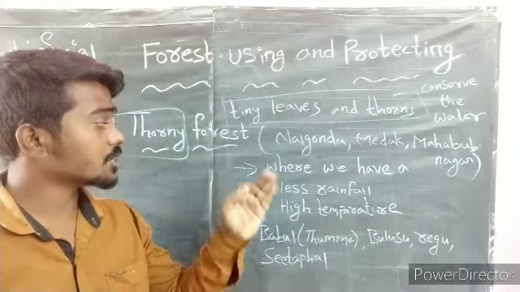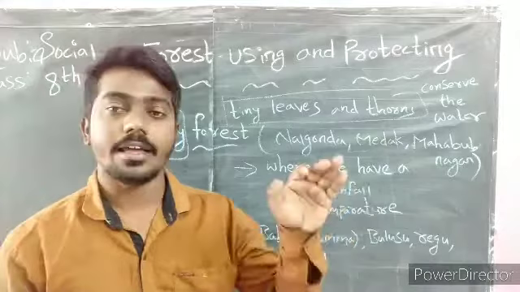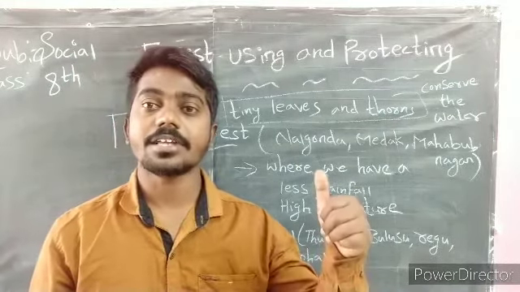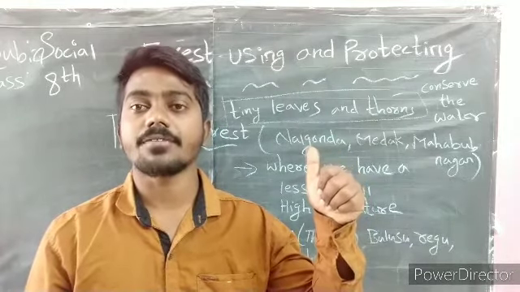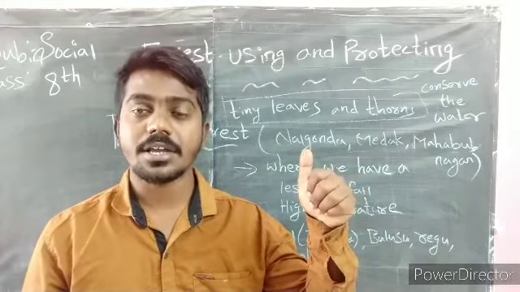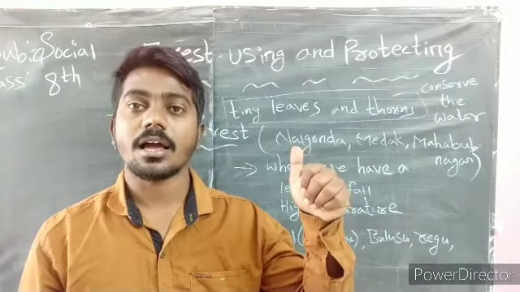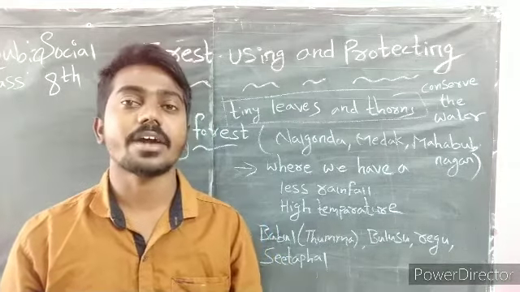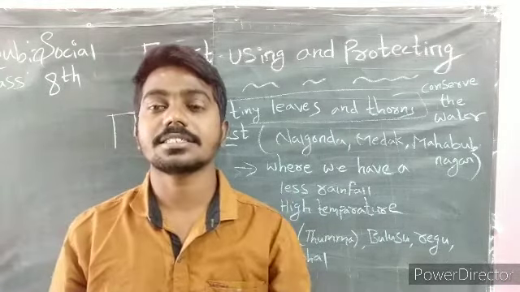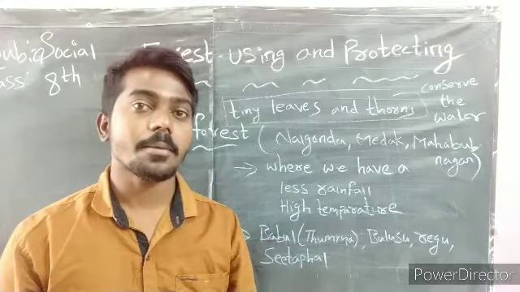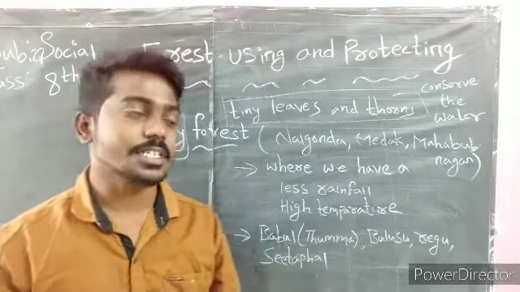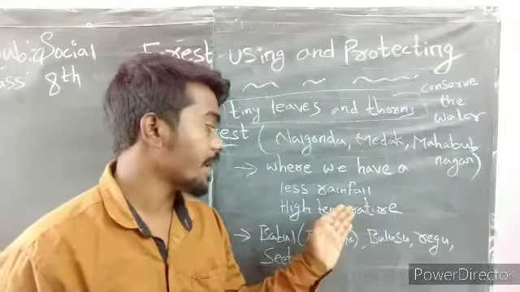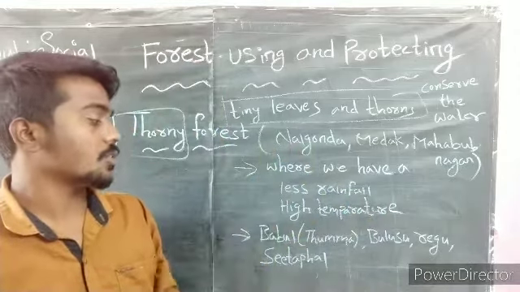What I told, we can see the thorny forest where we have less rainfall and high temperature. In evergreen forest we have more rainfall and warmth. In deciduous forest we have less rainfall for some months, dry most of the months in a year. Most of Telangana is in deciduous forest. Coming to the thorny forest, that area has less rainfall and high temperature.